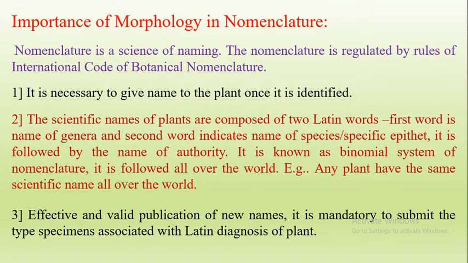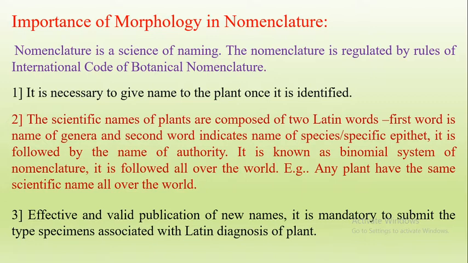So, it is necessary to give a name to plants as they are identified. The scientific name of the plant is composed of two Latin words. The first is the name of the genus, and the second word is the name of the species, or specific epithet.